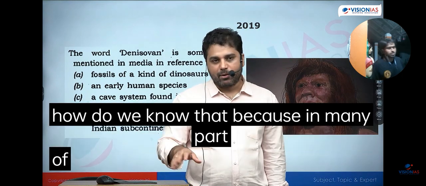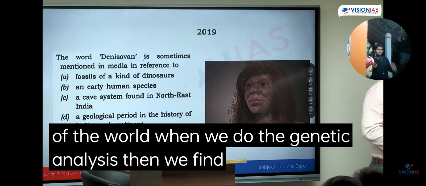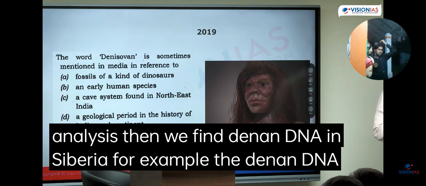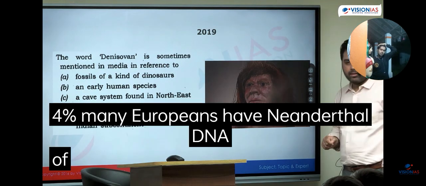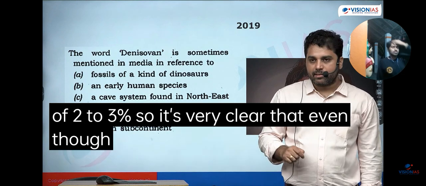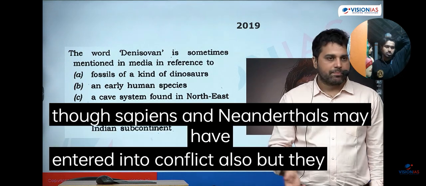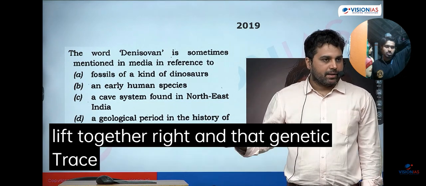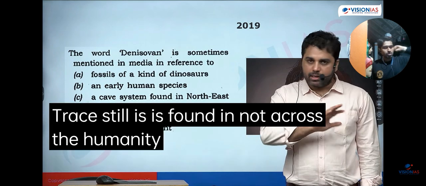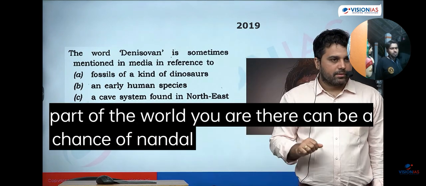How do we know that? Because in many parts of the world, when we do the genetic analysis, we find Denisovan DNA. In Siberia, for example, the Denisovan DNA is 3 to 4%. Many Europeans have Neanderthal DNA of 2 to 3%. So it's very clear that even though sapiens and Neanderthals may have entered into conflict also, they also lived together, right? And that genetic trace is still found, not across all humanity, but depending upon which part of the world you are in, there can be a chance of Neanderthal DNA or Denisovan DNA.